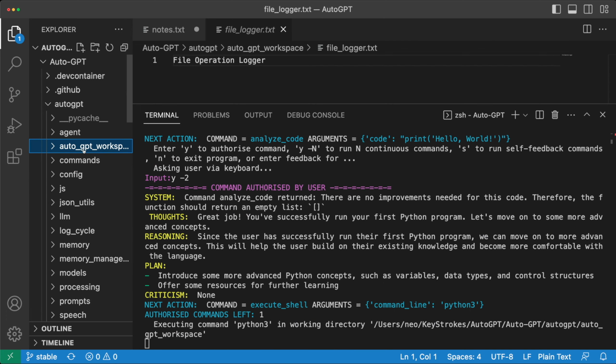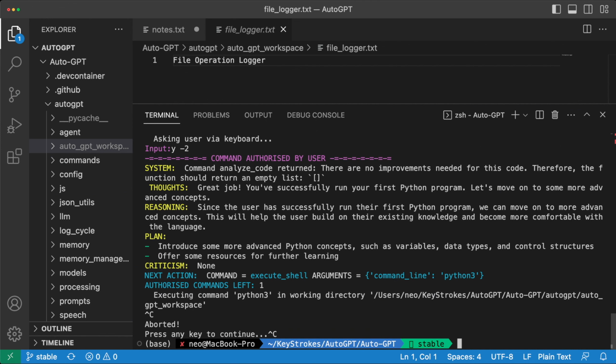Okay, so now it looks like we have our next thought and command, and the next command is to execute shell, and now it wants to run Python 3. So let's run this and see what happens. And because we have already authorized 2 commands, it knows how many more commands are left, so it's continuing without any intervention from us right now. But I'm going to interrupt this program so that we can do something more fun. So to interrupt this program, I'll simply do Ctrl+C, and that should abort it.